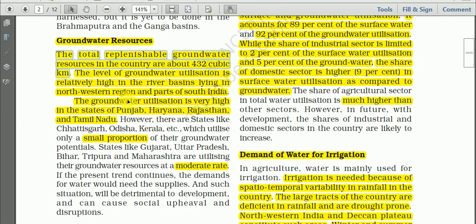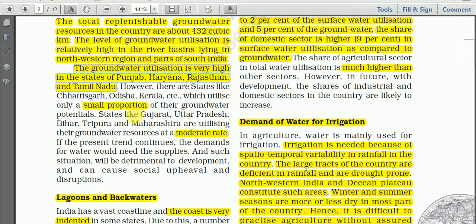One more important feature regarding groundwater resources is that the level of groundwater utilization is relatively high in the river basins lying in the northwestern region and a part of South India. That means the groundwater utilization is very high in the states of Punjab, Haryana, Rajasthan, and in Tamil Nadu.